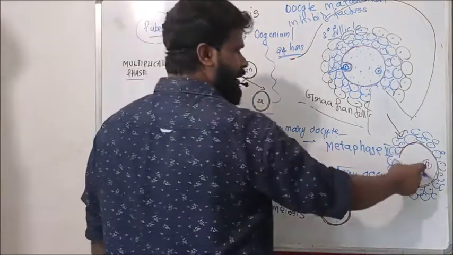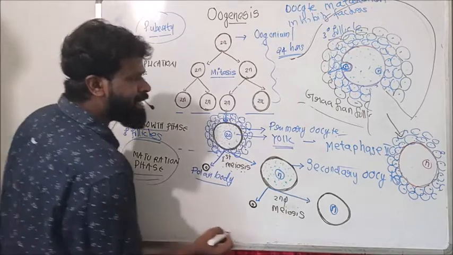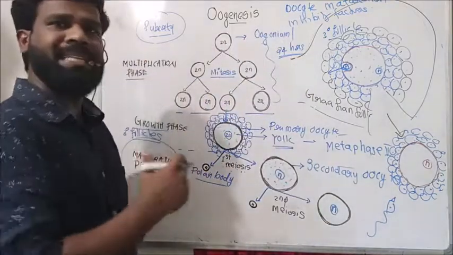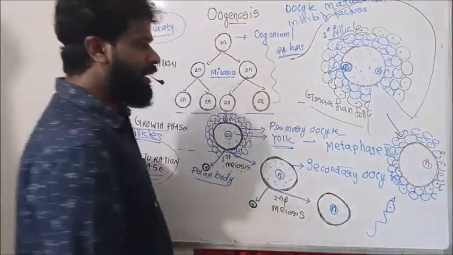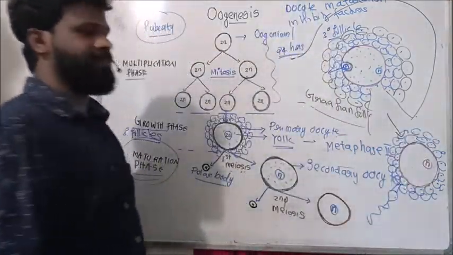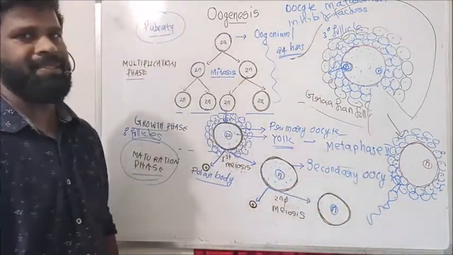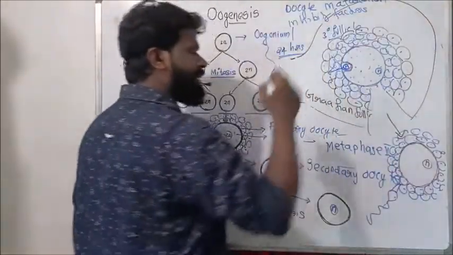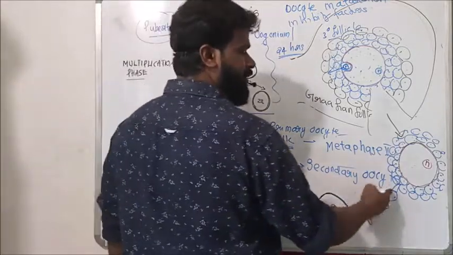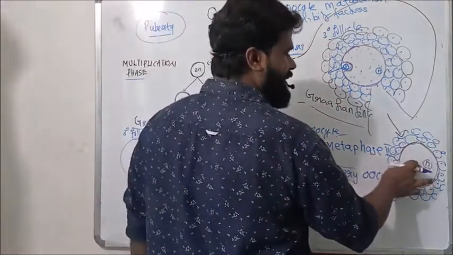Here, if a sperm entry occurs within the fallopian tube, when that sperm starts penetrating this secondary oocyte, it completes the second meiosis. That means this cell overcomes the maturation inhibiting factors as a result of the signal from this sperm.